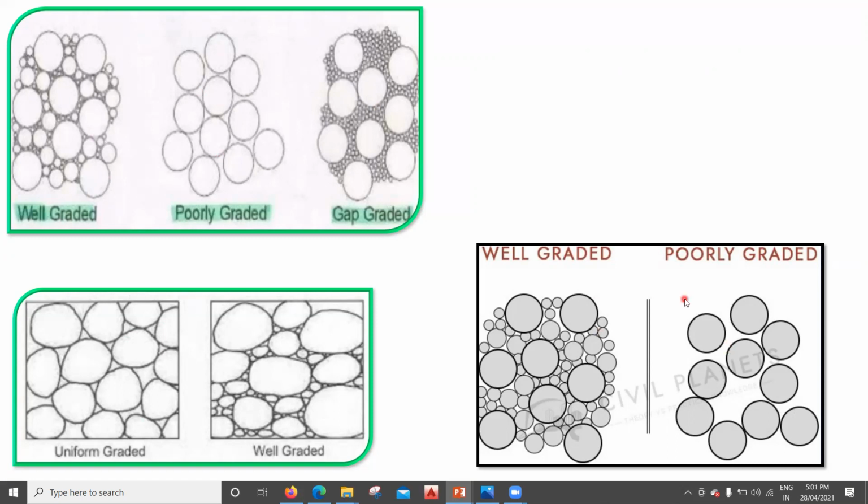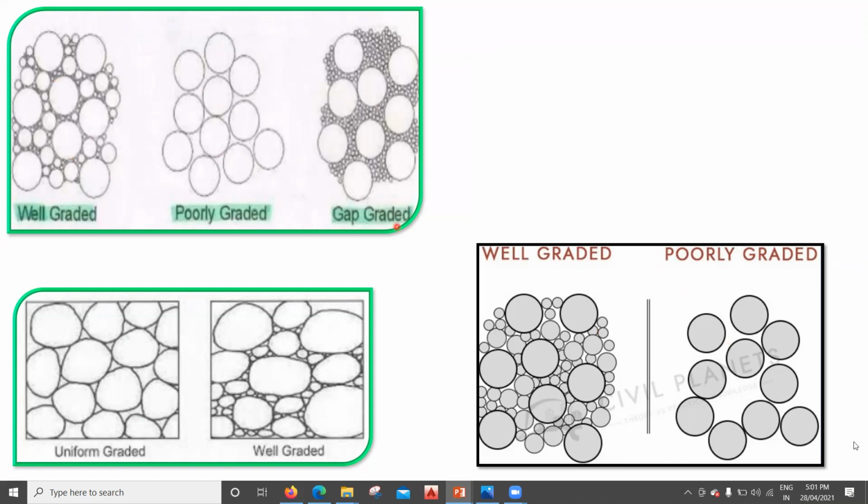So whenever we try to prepare concrete, we want to have well graded aggregate so that whatever voids are there will be filled by the aggregate itself, and a lesser amount of cement paste will be required to fill the gaps, right?